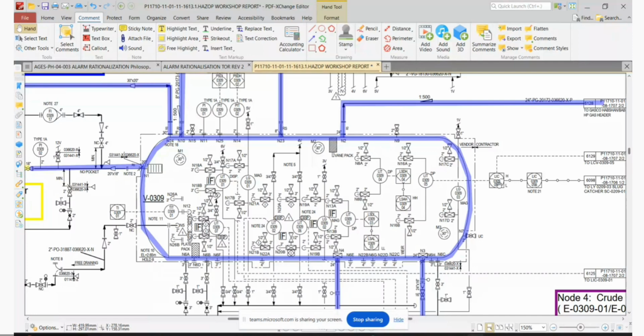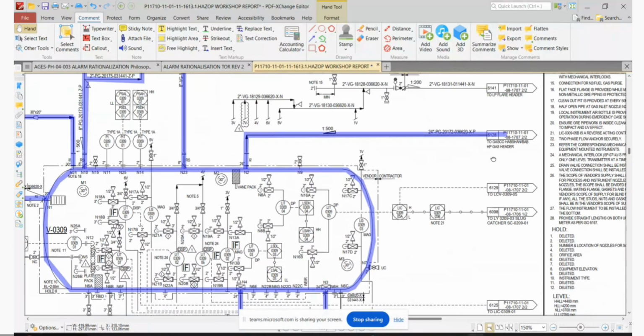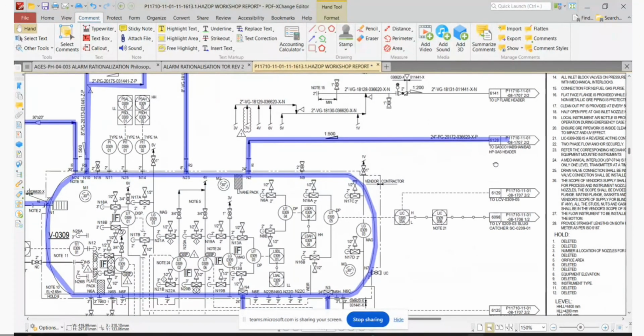First consequence is there is potential oil will go in the second stage. I mean, in the gas stripper, right? S2S gas stripper. Or it is going to the SP header. It is going to the SP header. Well, I think the immediate will be high and it will trip.